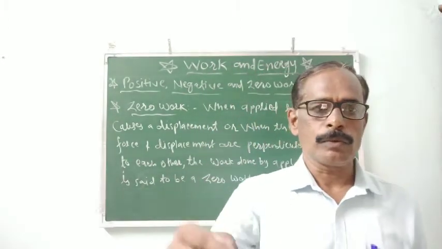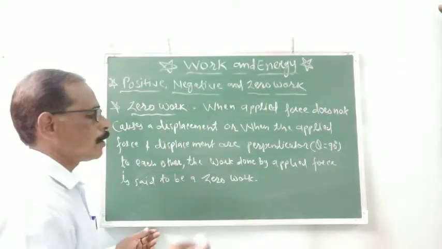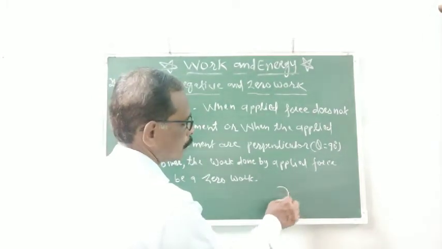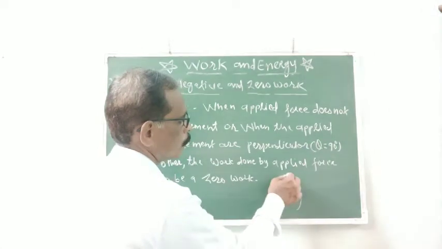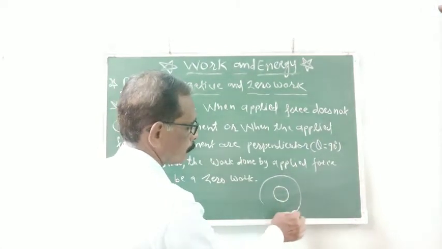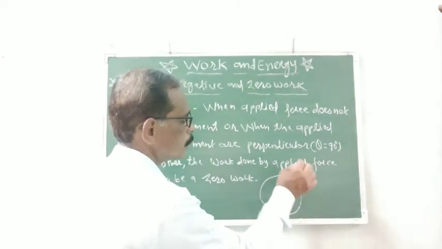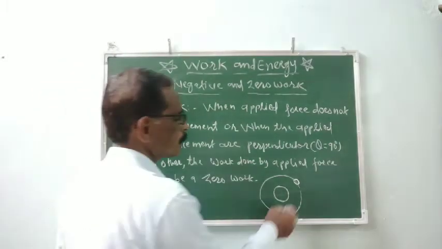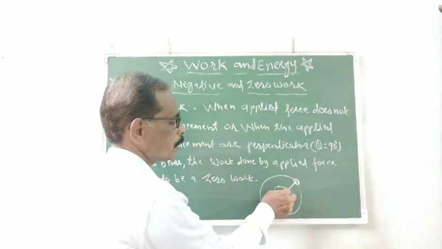In this condition, work done is said to be zero. Or another example: suppose it is our earth, and around the earth the moon is rotating. The earth applies a gravitational force on the moon, and the direction of the gravitational force is towards the earth.